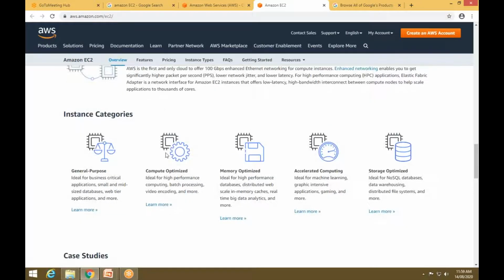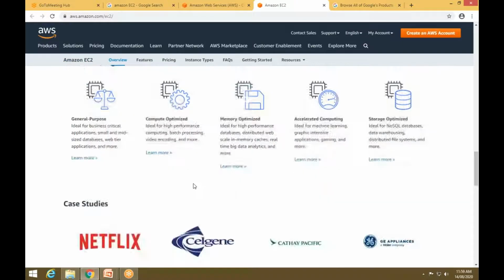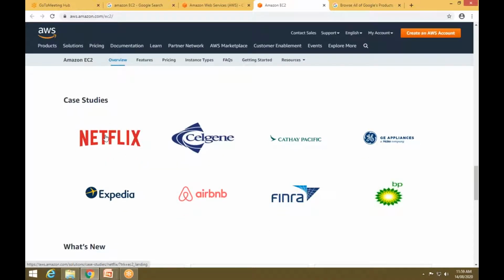Okay, and these are the categories. You can use it for general purpose, or for compute optimization, memory optimization, accelerated computing, storage optimization. So these are some categories of EC2. Netflix is also using EC2, so you can go for Netflix and study how EC2 works.